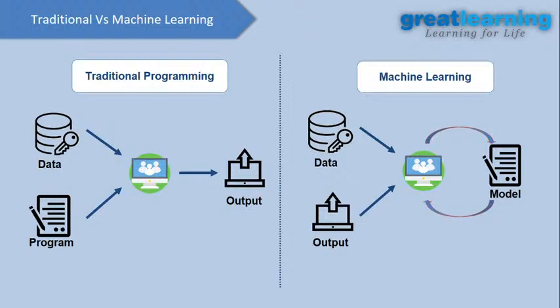Let's see the difference between traditional programming and machine learning. For traditional programming, you need to explicitly program every time to get output, but for machine learning you don't need to program each and every time. Once your machine is trained, you don't need to do anything, you just provide the data and say, hey model, please say what this transaction is, is it fraud or is it actually genuine, right?